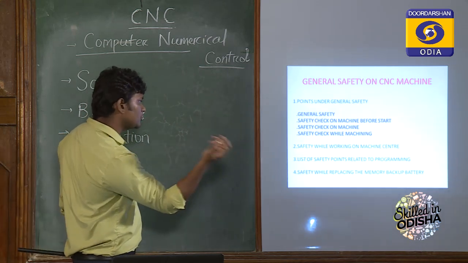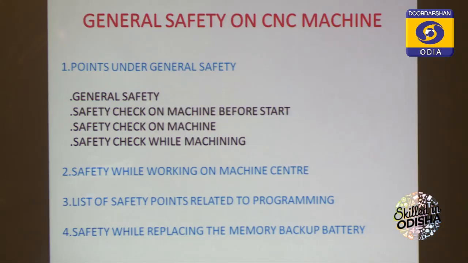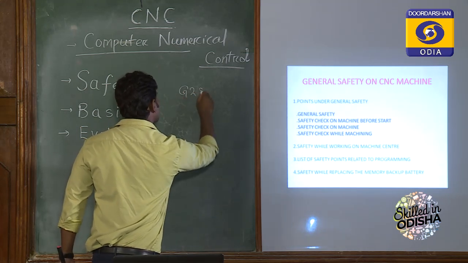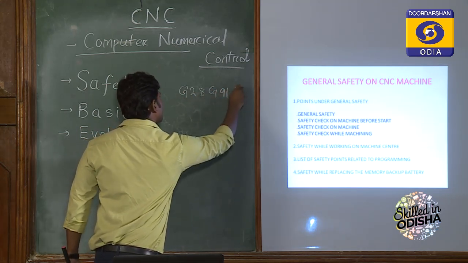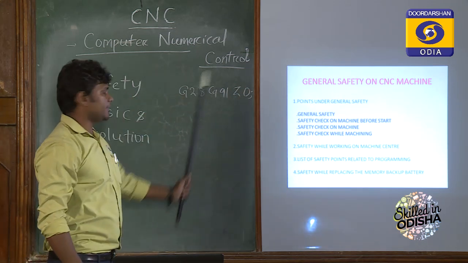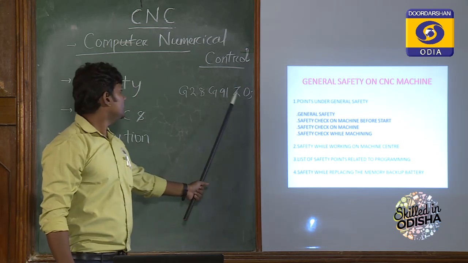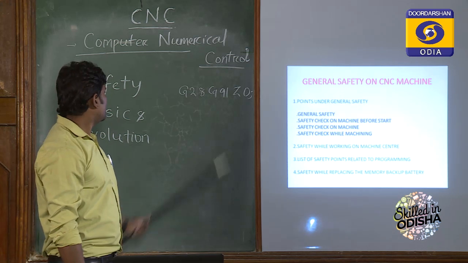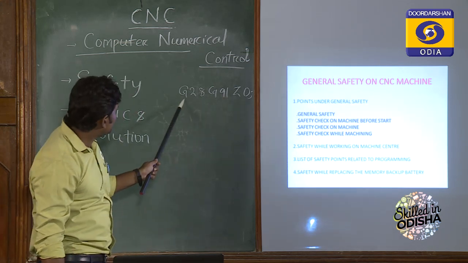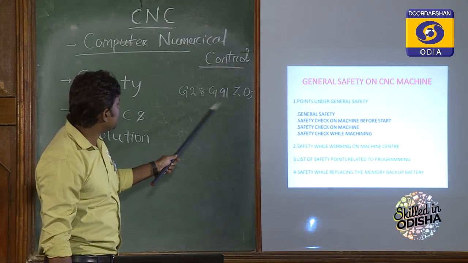What are the safety points related to the program? We have not started the programming, but for your illustration, let me start. This one is one line of your programming operation. This one is called the safety line before starting the CNC milling machine. Now this is called a homing position of the Z axis. As you can see, here is a G letter, here 28, another G letter, another J letter.